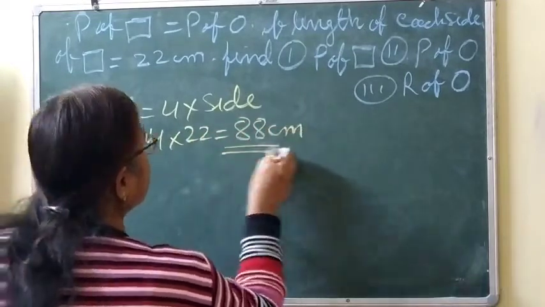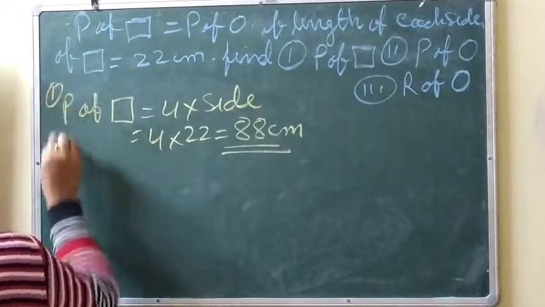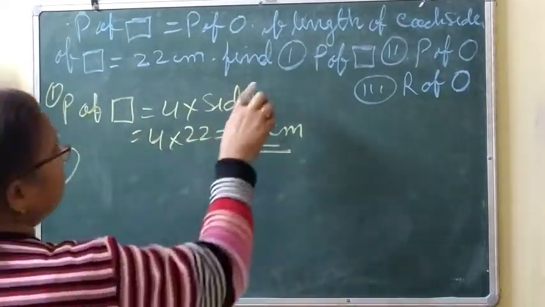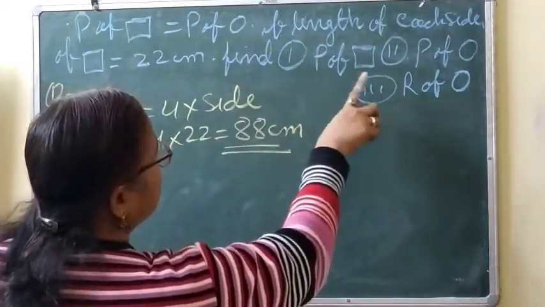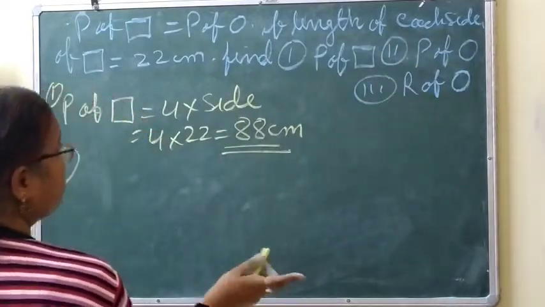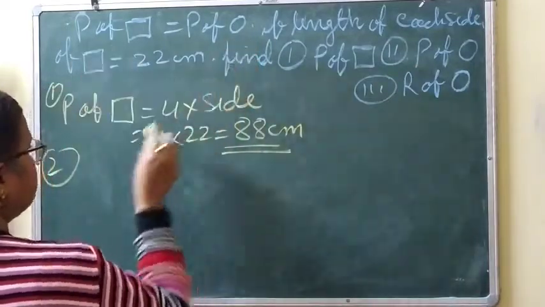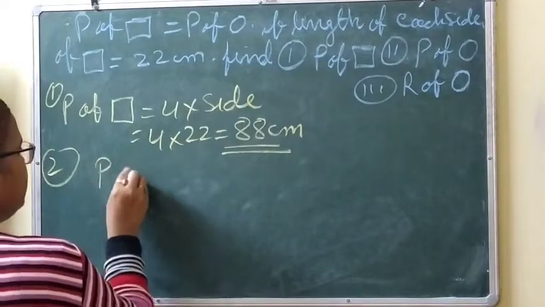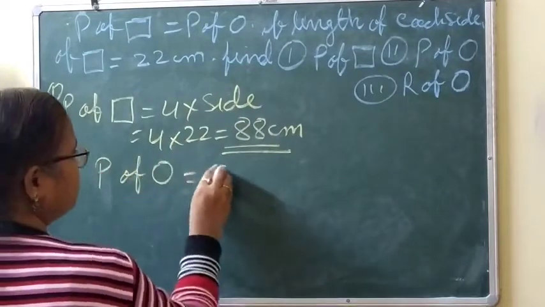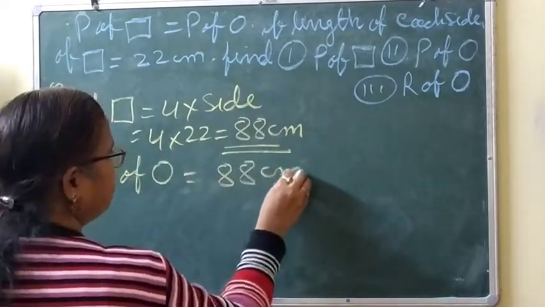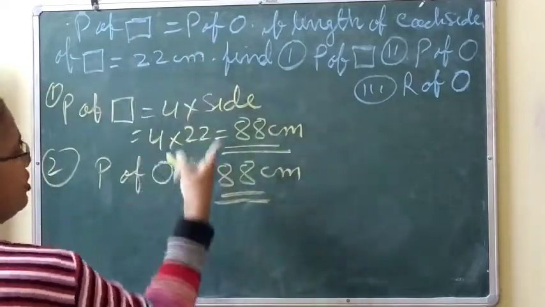This is the first part. Second part, the perimeter of the circle is equal, so it is also 88 centimeter according to the question.